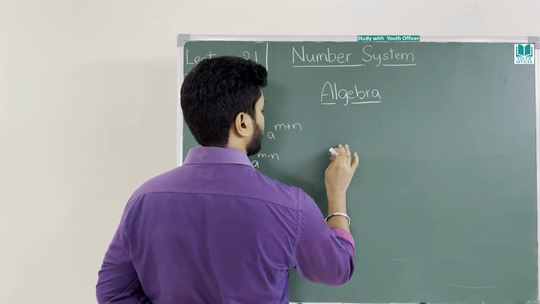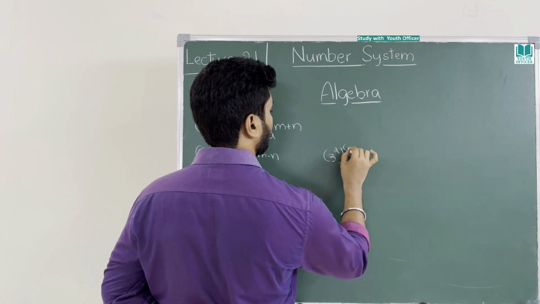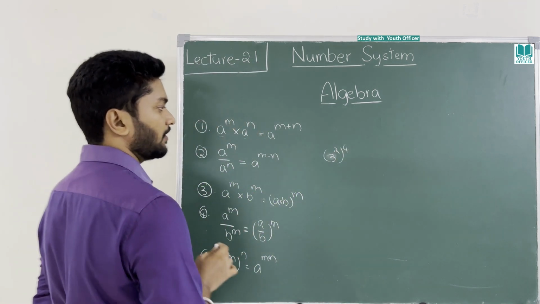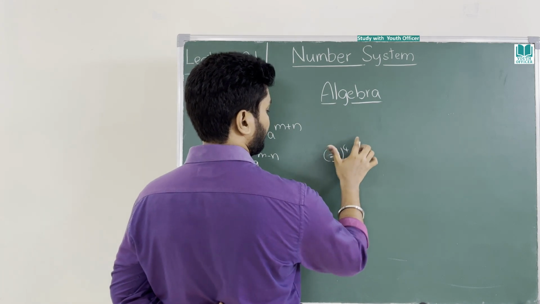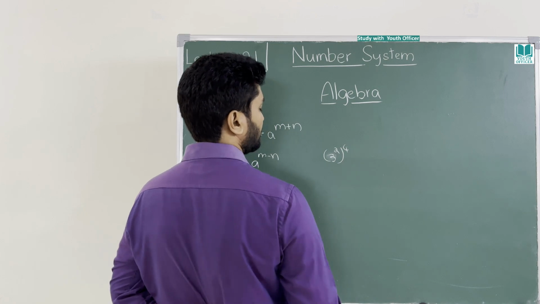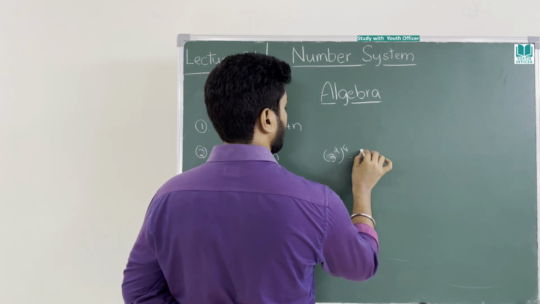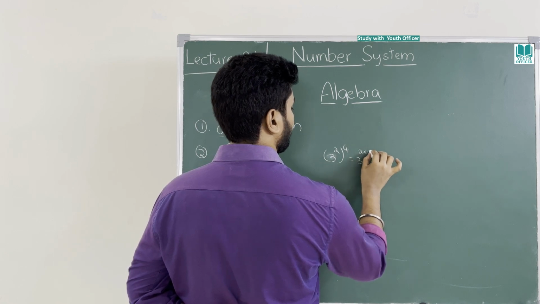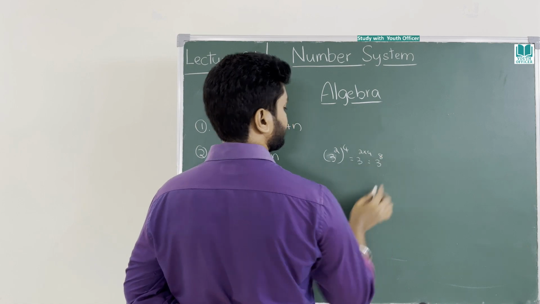What is this, sir? I will write 3 power 2, whole power 4. First you have to solve this, then you have to solve this. Or directly you can put a formula. What did I say? 2 into 4, a power m into n, right? So 3 power 8.